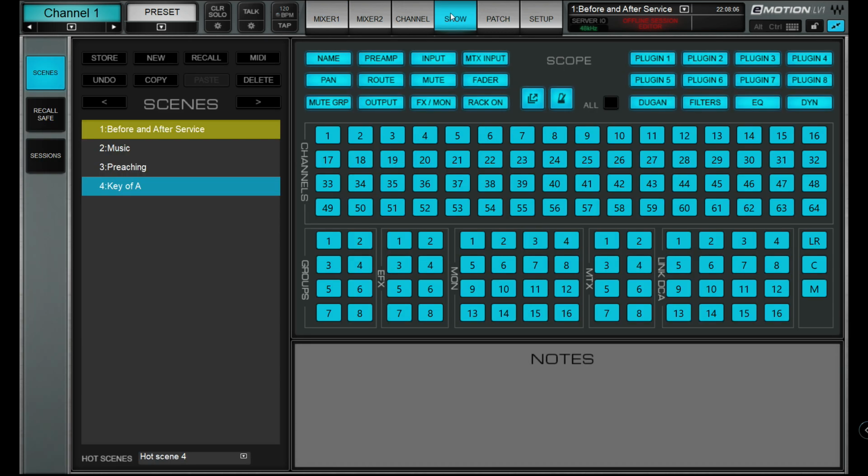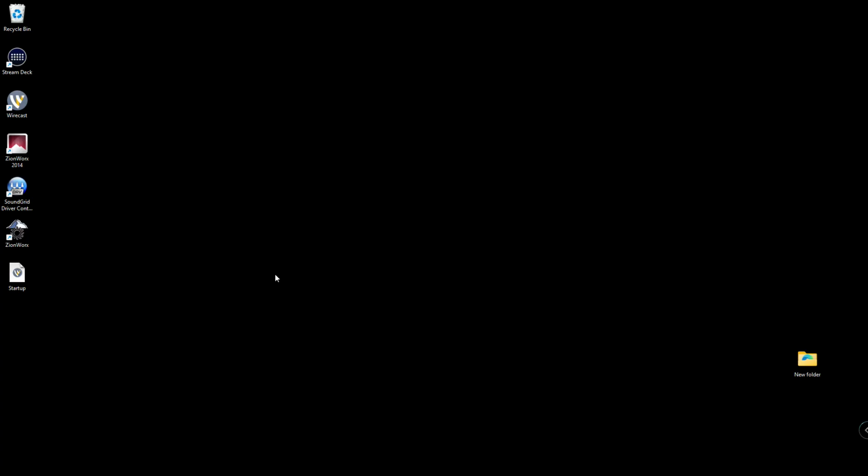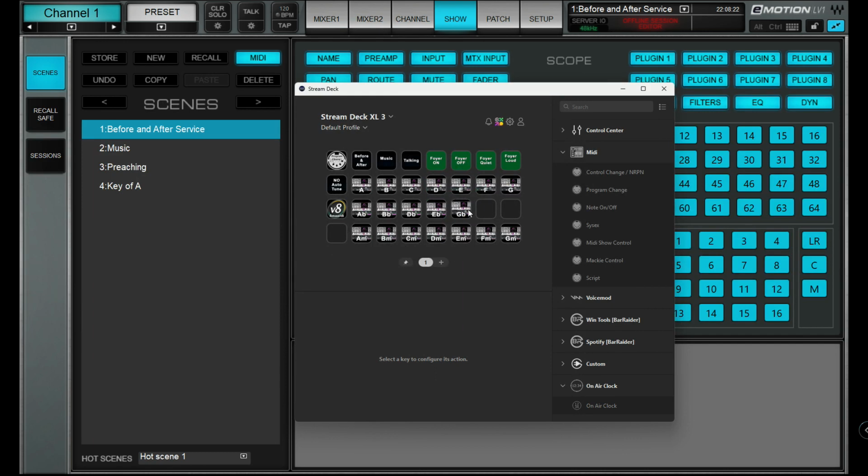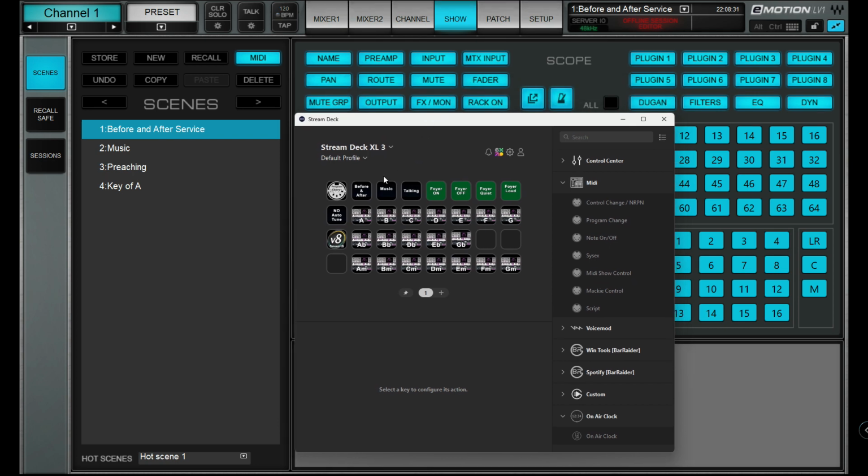Now on the Show tab, the only thing we haven't done here is turned on the MIDI. So with that MIDI button on, now when I go to my Stream Deck, we just set up something like this. So I've got before and after, music and talking, which is for preaching. So when I push those 4, hopefully now they will actually change.